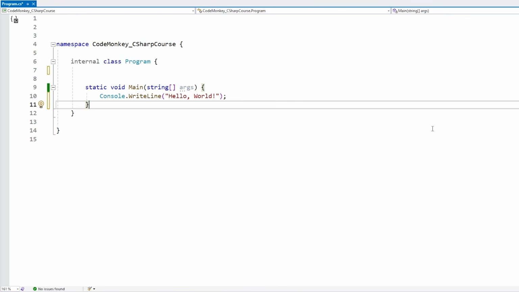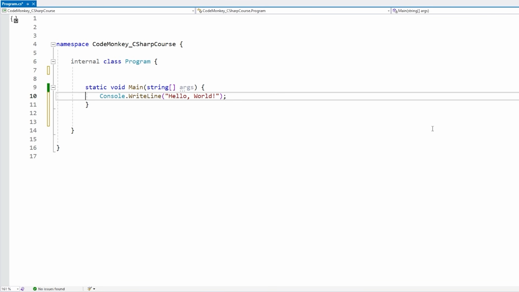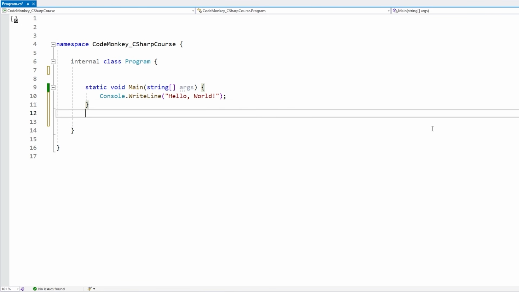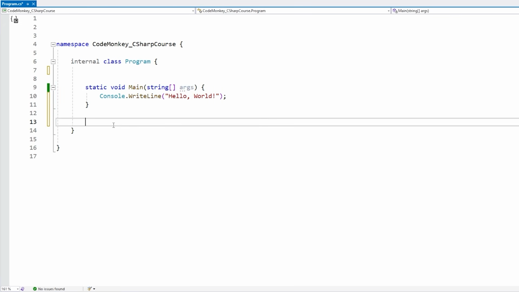Now in order to define a function, we begin writing, let's say, outside the main function. Again, it's very important that you write the code in the correct place. We want to start writing over here, which is after closing the main code block, but still inside the class code block. So inside this one, but outside the main. So right here, we begin by defining the data type that we're going to return from that function. If we don't want to return any data, we can use a special type called void. Void means nothing, so pretty much exactly the same thing as our main function here, which also does not return anything. So we have the return type, and then we give the function some kind of name.